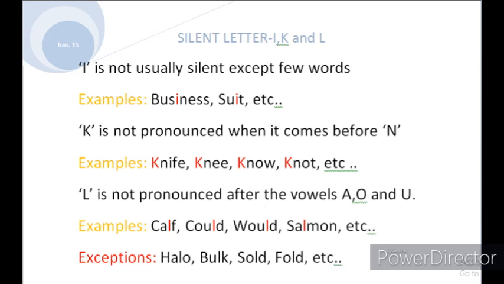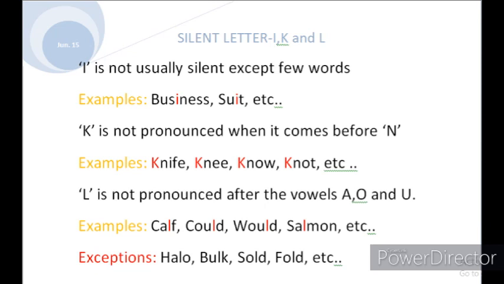Here the spelling of knife is K-N-I-F-E, but we simply say nife. So here we are not pronouncing the letter K.